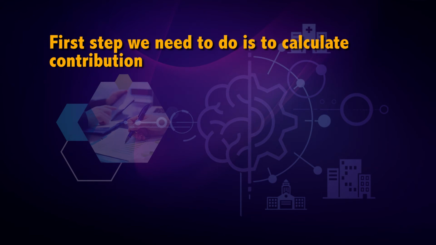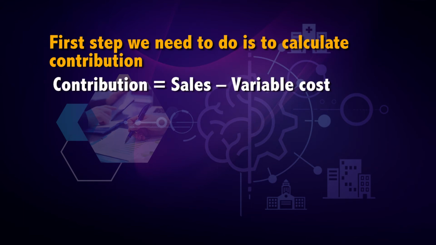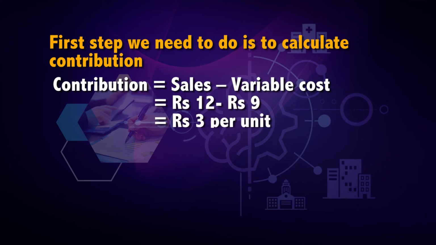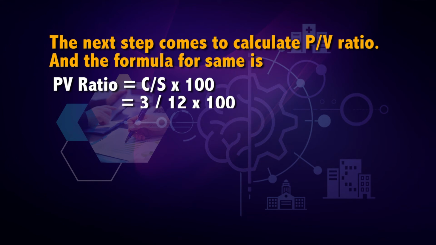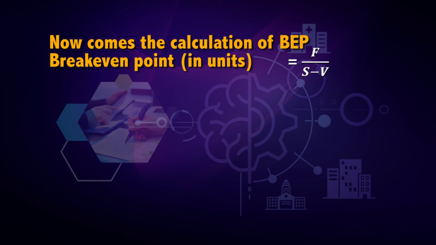First step we need to do is to calculate contribution. Contribution is equal to sales minus variable cost, which is equal to rupees 12 minus rupees 9, which is equal to rupees 3 per unit. The next step is to calculate PV ratio, and the formula for the same is PV ratio is equal to contribution divided by sales into 100, which is 3 divided by 12 into 100, equal to 25%. Now comes the calculation of break-even point in units, which is equal to fixed cost divided by sales minus variable cost, equal to 12,000 divided by 12 minus 9, which comes out to 4,000 units.